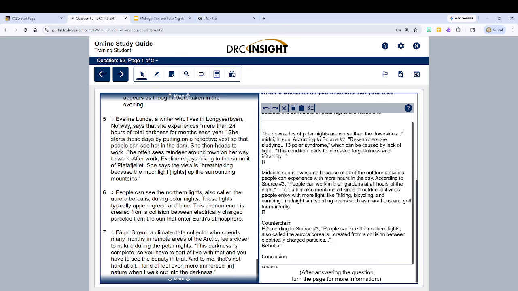All right, so what is the counterclaim here that this piece of evidence is referring to? So I'm going to go back. I've given my piece of evidence. I'm going to erase that.